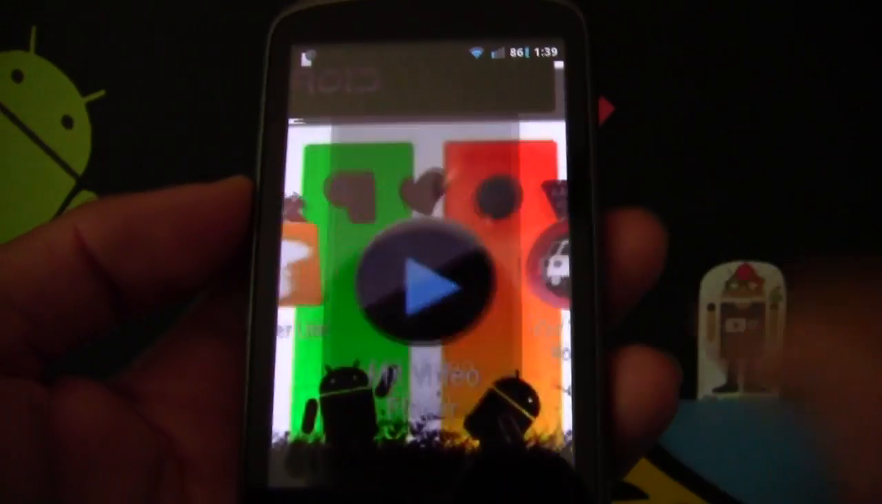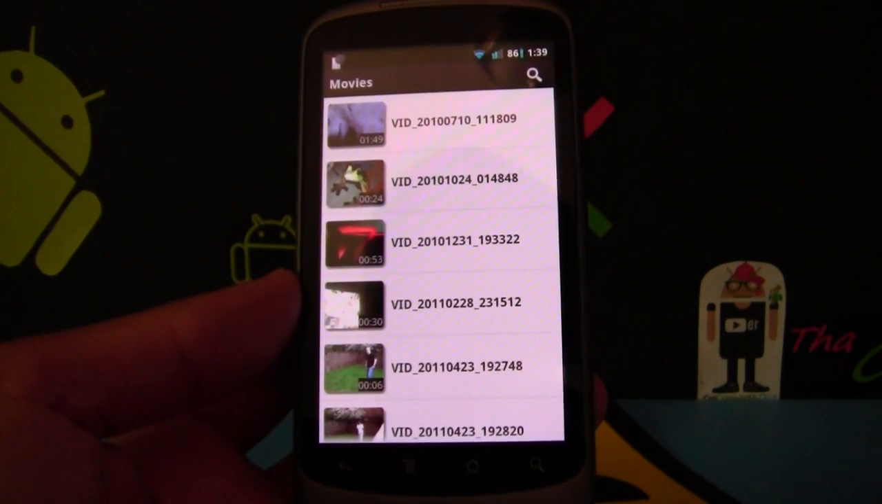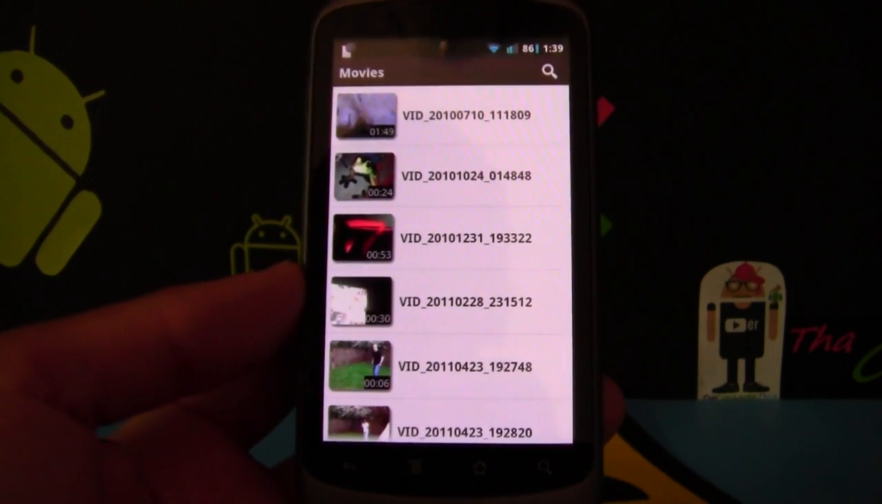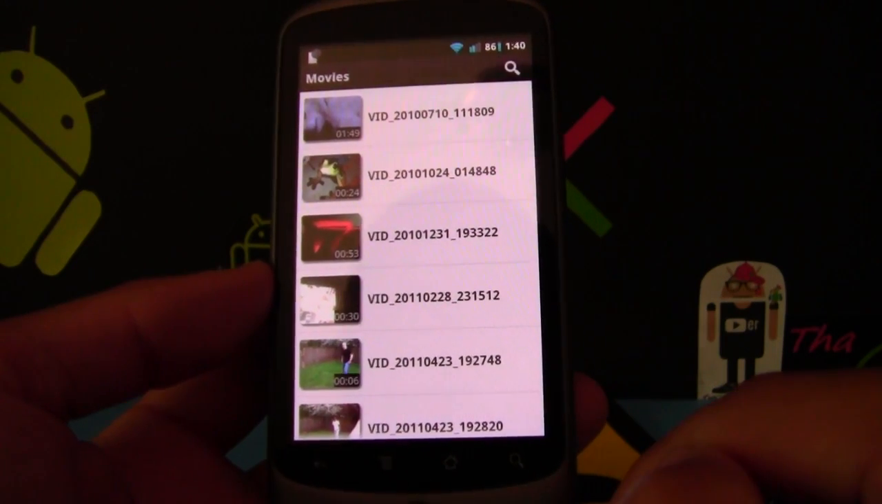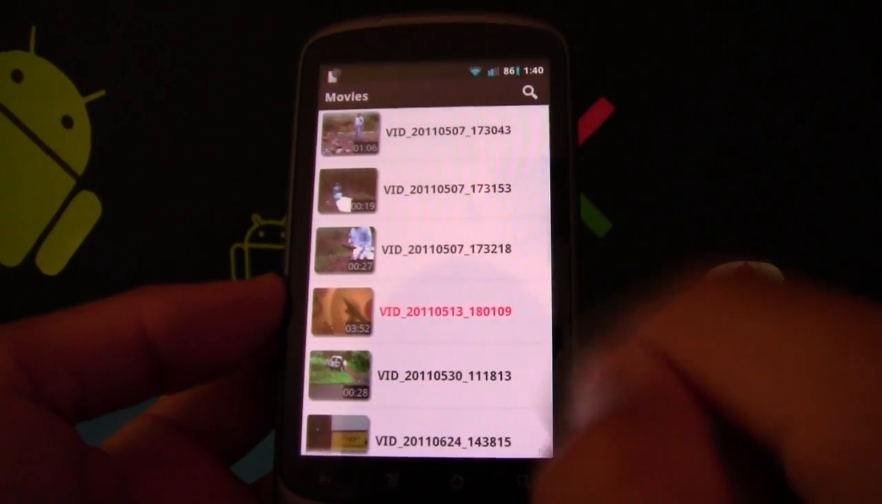MX Video Player. This app is strictly for just playing videos, and I heard that it actually plays some formats that other players don't play, so it could be very useful for you guys. But this player isn't just any player. It has gestures and cool features that you can do. So here, I'll show you.